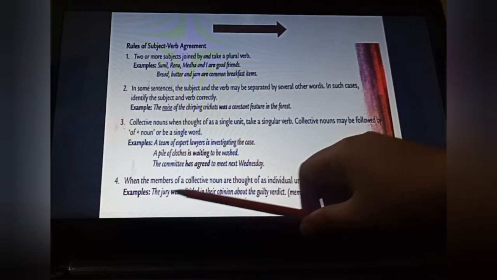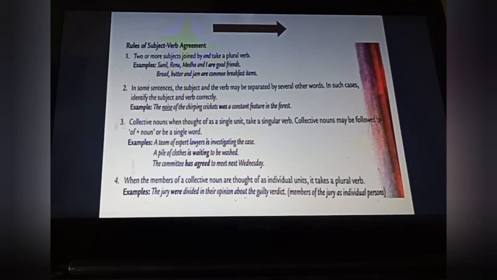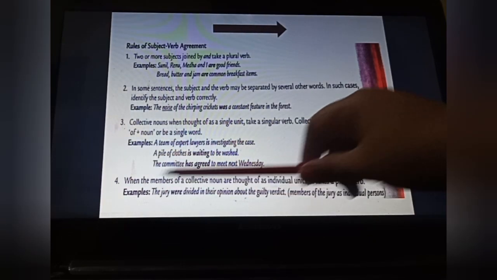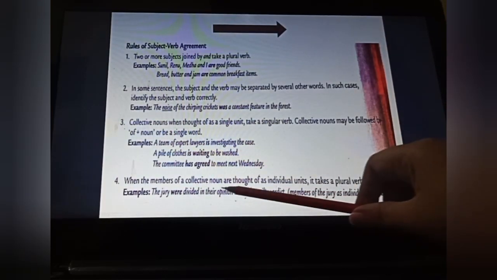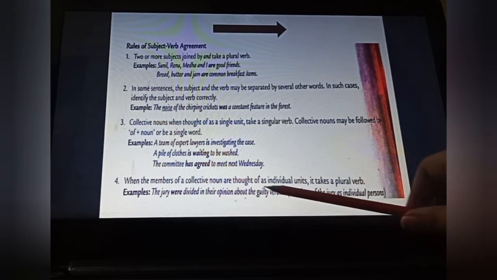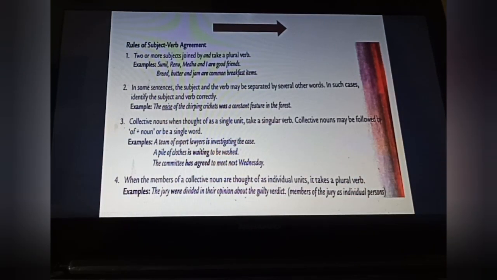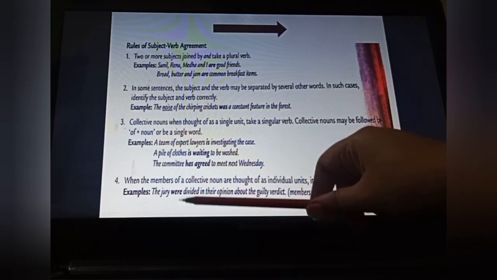The jury were divided in their opinion about the guilty verdict. Now you will say, ma'am, how can we identify? Here you can see members of the jury as individual persons. In this jury, more than one or two persons are there. That's why it is a collective noun. But in their opinion, everyone is having a different opinion about the guilty verdict. That's why they have different opinions. Accordingly we have put here a plural verb.